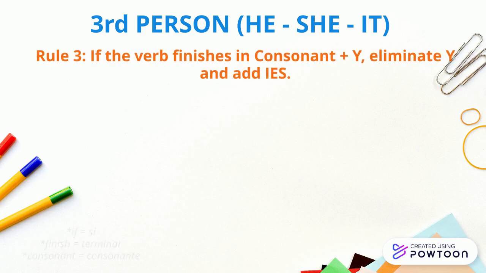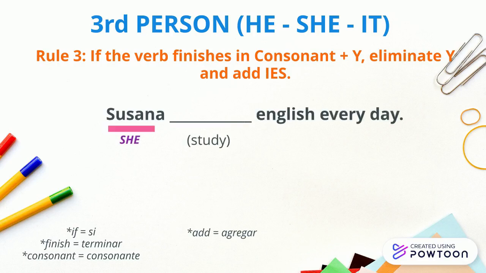Rule 3. If the verb finishes in consonant plus letter Y, eliminate the letter Y and add IES. For example, in this case, the verb is study. We have the consonant D and letter Y. Eliminate that letter Y and put IES. So Susana studies English every day.